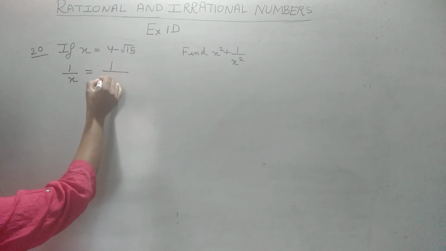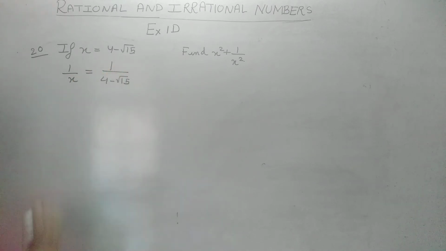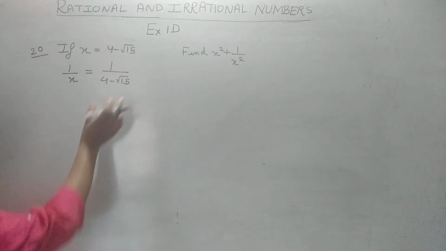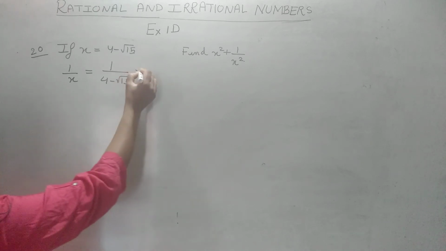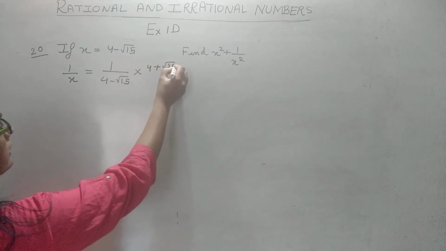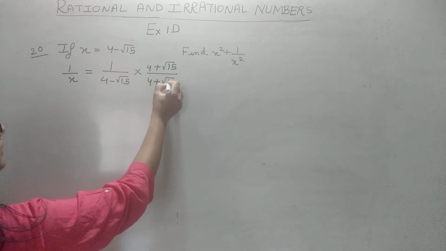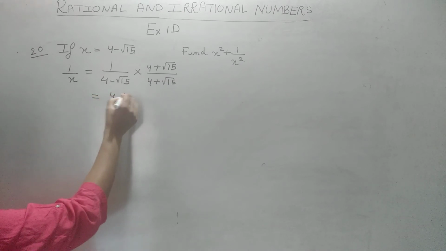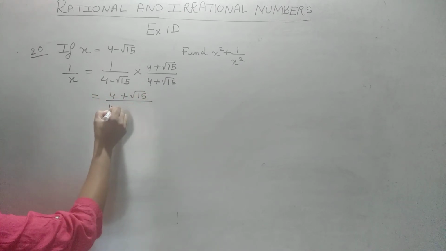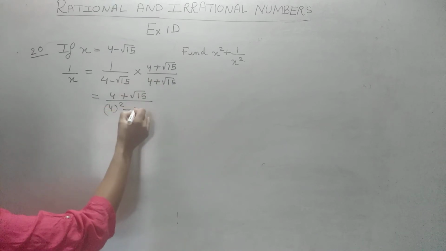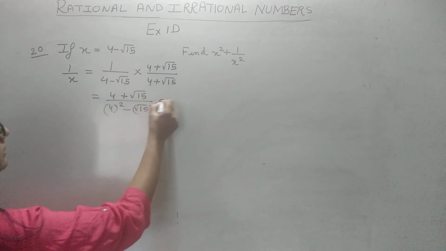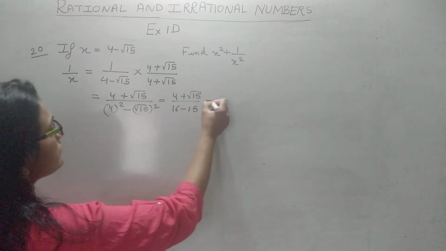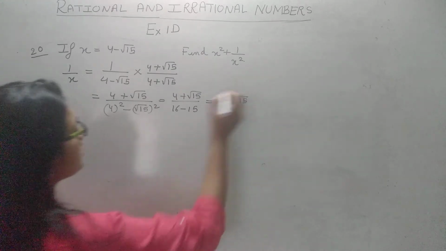What is 1 by x? It is 1 upon 4 minus root 15. Now we have x, and we found 1 by x. Whenever we have a root in the denominator, you always have to rationalize. And how do we rationalize? By multiplying with the same type of expression but with the opposite sign. So this is a plus b, a minus b, a square minus b square: 4 plus root 15, 16 minus 15, and the answer is 4 plus root 15.